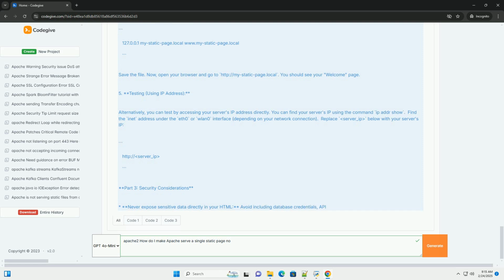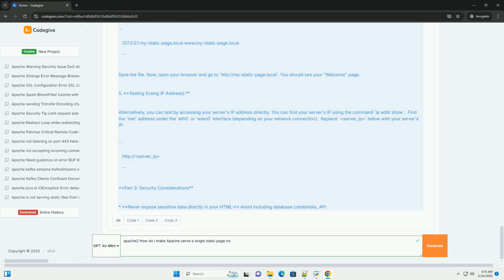ServerName, this is the host name or IP address that will be used to access your website. MyStaticPage.local is an example. You'll likely want to replace this. To use a local domain, you'll need to configure your /etc/hosts file accordingly, explained later. ServerAlias allows access using www.mystaticpage.local as well. ServerAdmin, email address for administrative contacts. DocumentRoot, the directory containing your HTML file.